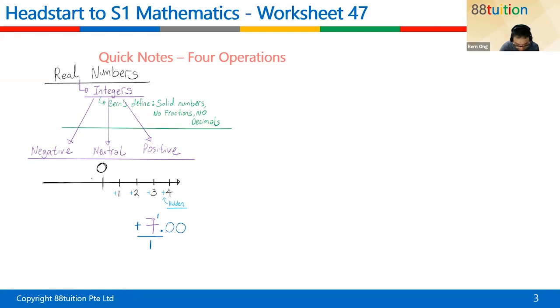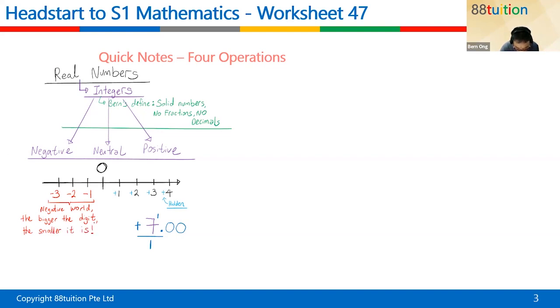And on the left-hand side, there is also something called a negative number. So this one is called -1, -2, and -3. And in the negative world, can I just show you the pattern now? This is called the negative world. In the negative world, the bigger the digit, the smaller it is.